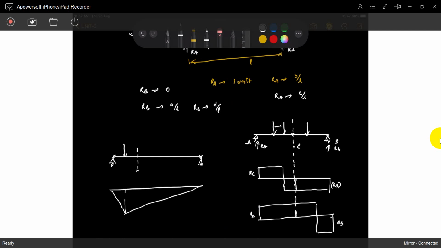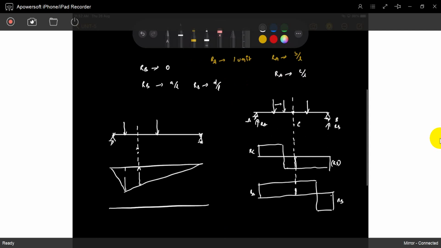What is the bending moment diagram? But I require the bending moment here. This is the bending moment. So when the load is here, what is the bending moment diagram? The bending moment diagram is exactly this much, the value. So how is the bending moment changing with respect to the position of the loading?